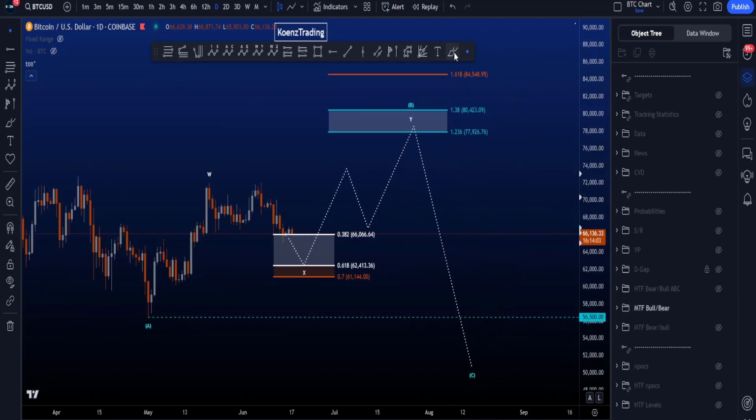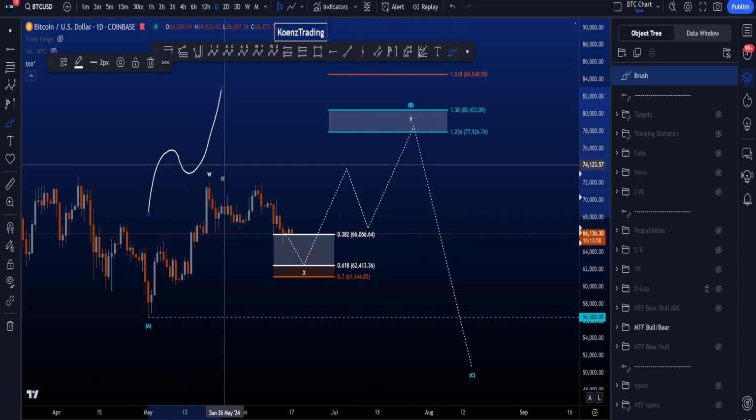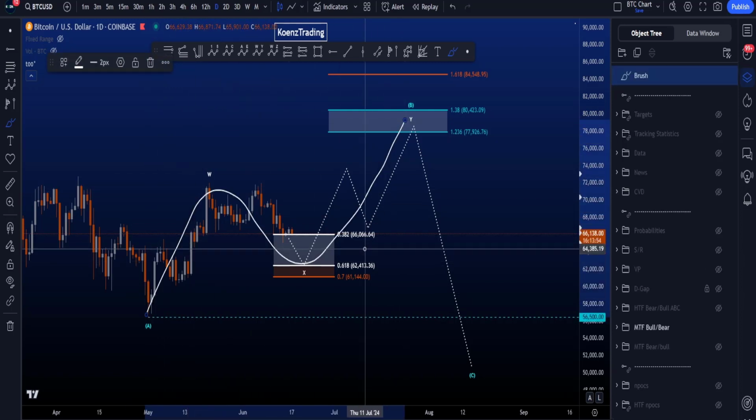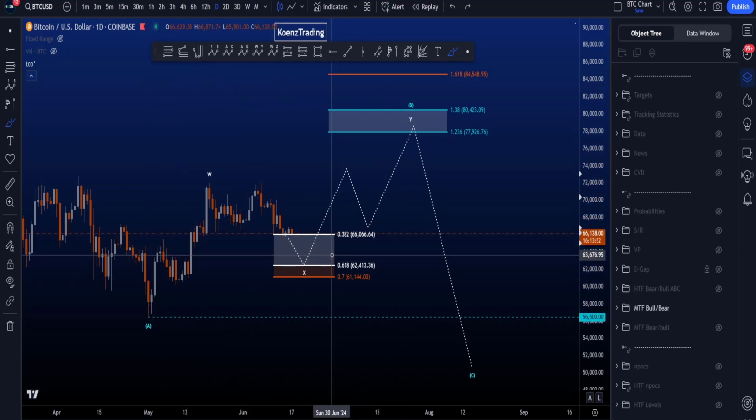Inside wave B, the most common structure is a zigzag family structure, either a simple zigzag in a 5-3-5 ABC, a double zigzag, a WXY, or a triple zigzag, but a triple zigzag is very, very rare.